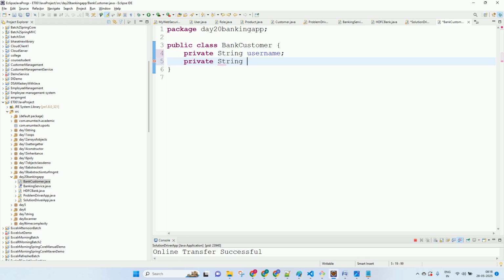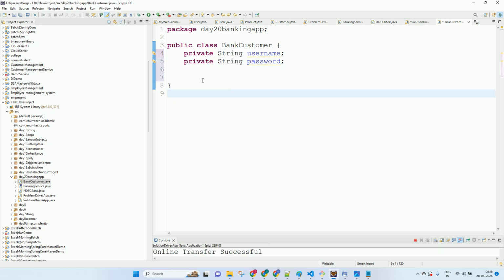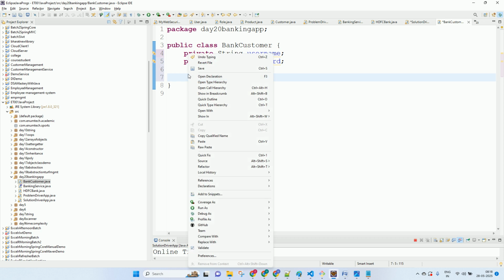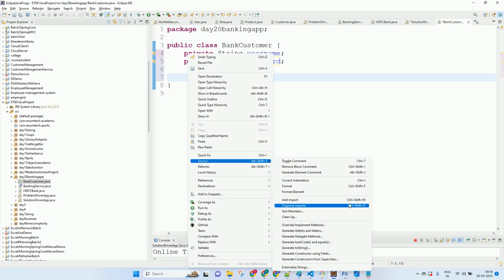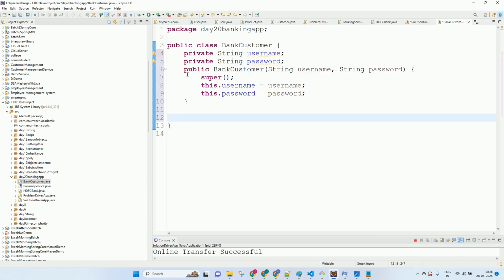And then I can make a parameterized constructor. How do you make a parameterized constructor? So right click, source, first make the constructor using fields, and whenever you're writing an all args constructor, make sure that you write an empty no args constructor.